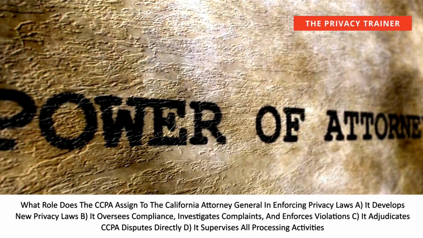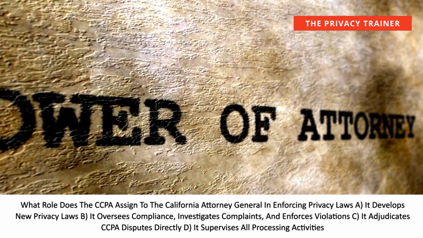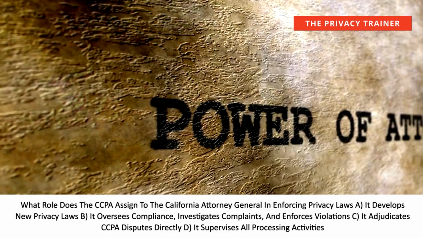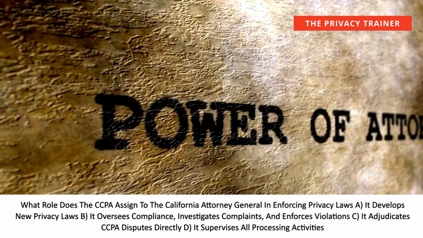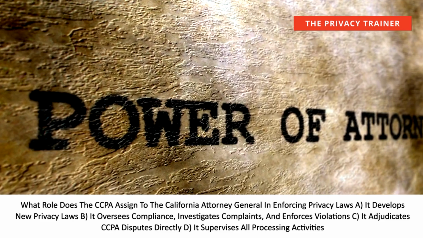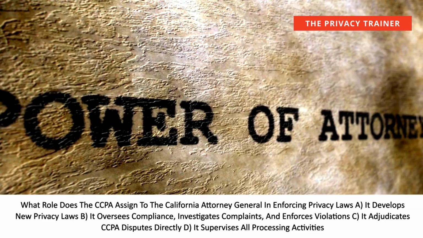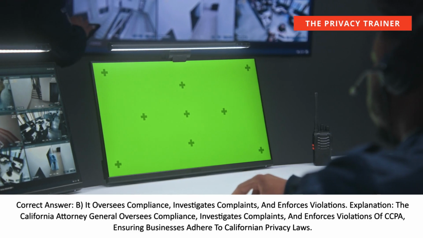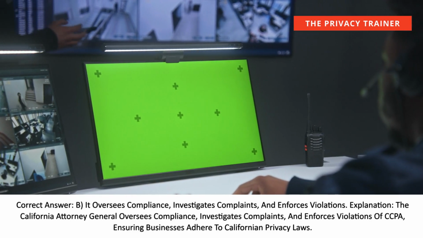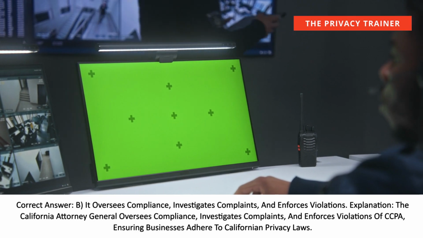A. It develops new privacy laws. B. It oversees compliance, investigates complaints, and enforces violations. C. It adjudicates CCPA disputes directly. D. It supervises all processing activities. Correct answer. B. It oversees compliance, investigates complaints, and enforces violations.